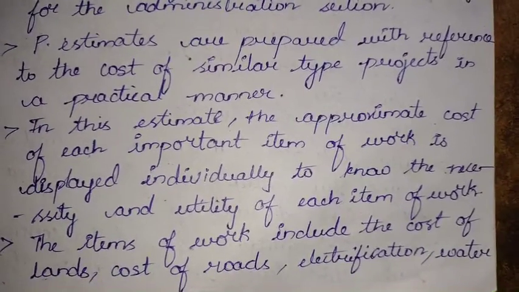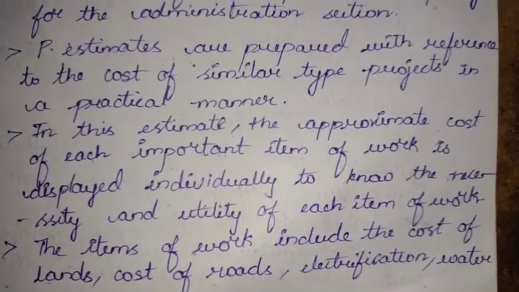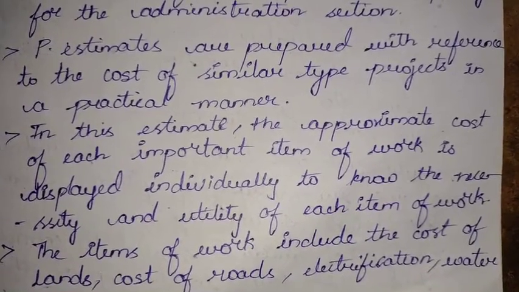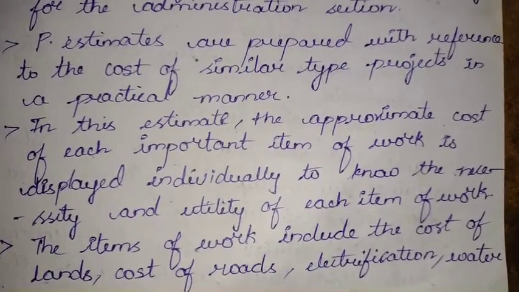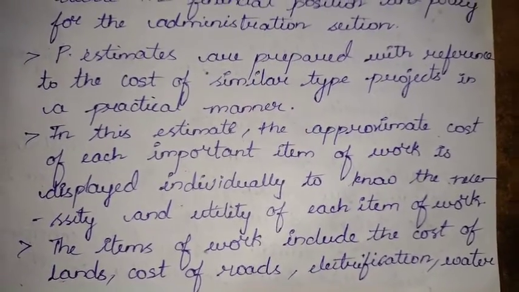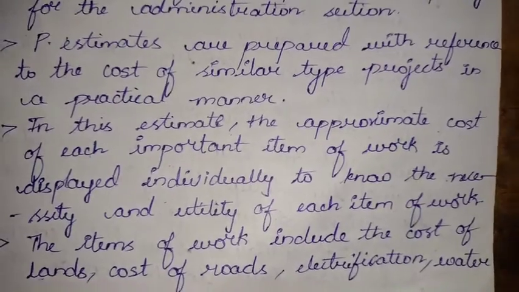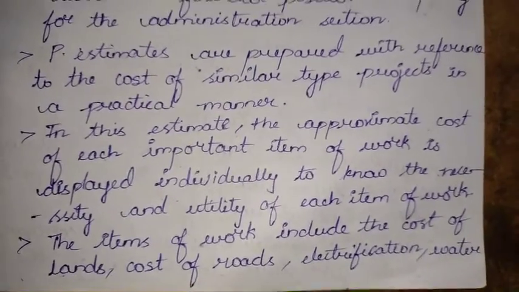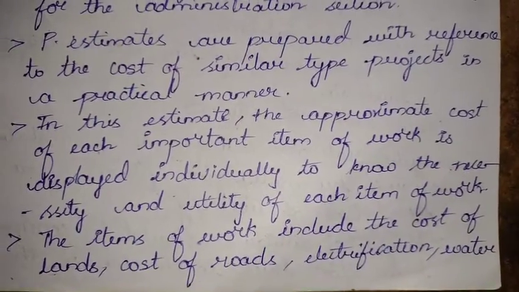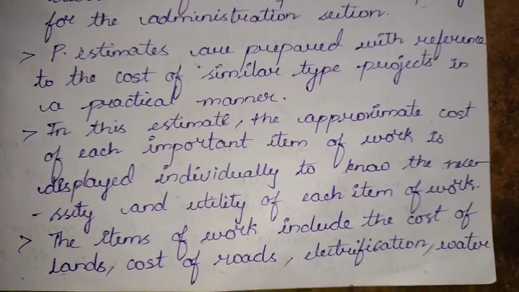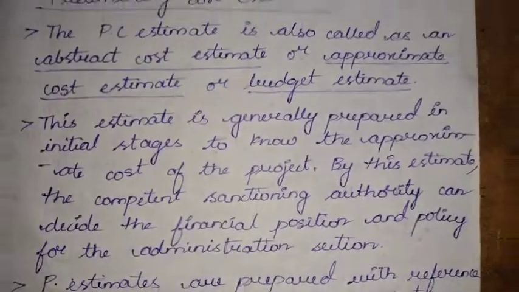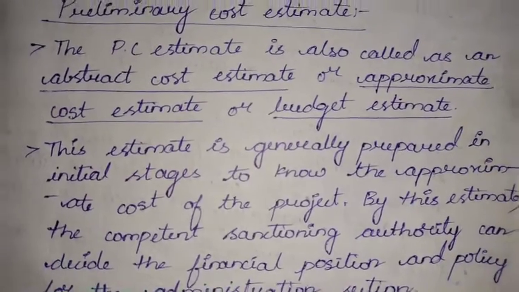These items of work include the cost of land, road, electrification, and water supply. The basic needs are evaluated first. To construct any work or structure, we basically need land, a road through which we will transport the materials, electrification and water supply. All these are basic ones, so we evaluate the basic or initial approximate cost estimate.